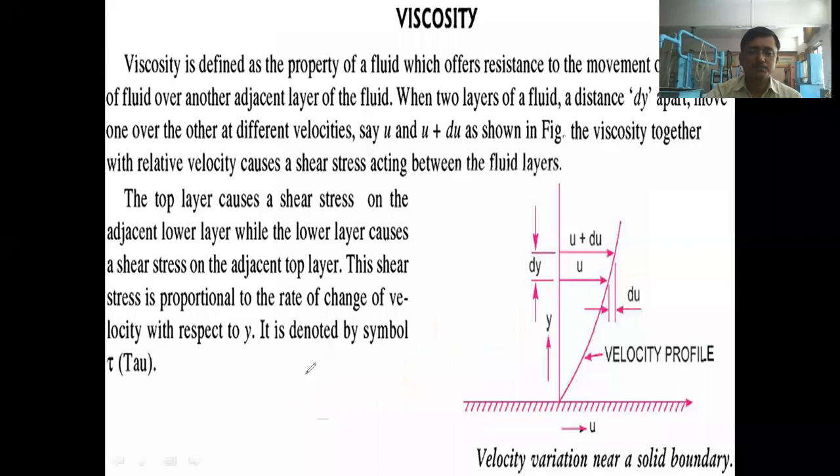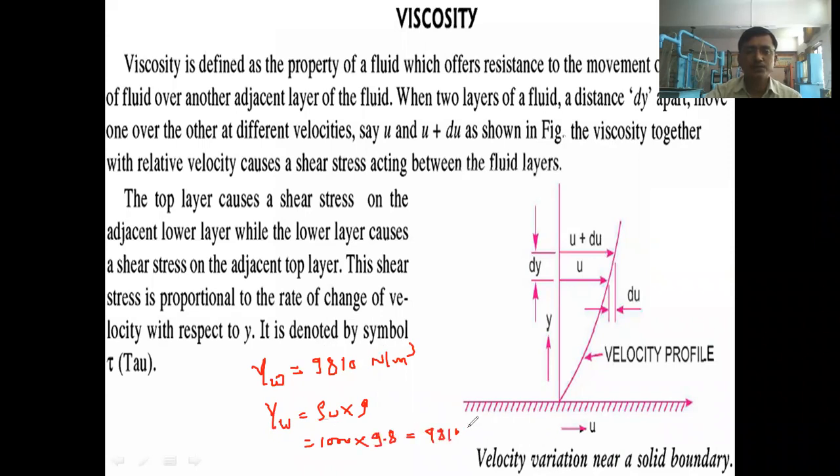Now tell me, what is the weight density of water, which is represented by letter gamma W? 9810 Newton per meter cube. Correct. How has it come? Gamma W, we have the relation rho W into g, and rho W value just now someone has told is 1000 kg per meter cube, and g value is 9.81. If you simplify it, it will become 9810 Newton per meter cube. So these things we have learned in the previous lecture also.